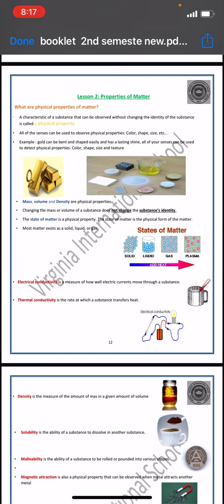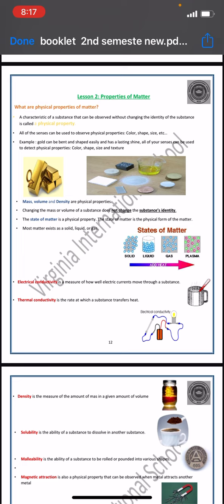And there is a change in the identity of the matter, which means this matter will undergo some chemical changes which lead to a totally different matter, which means we lose the original identity of the matter. So the chemical change or the chemical property will totally change the matter into new things, so we will no longer have the same identity of the matter. This is the difference between the physical property and the chemical property of matter.